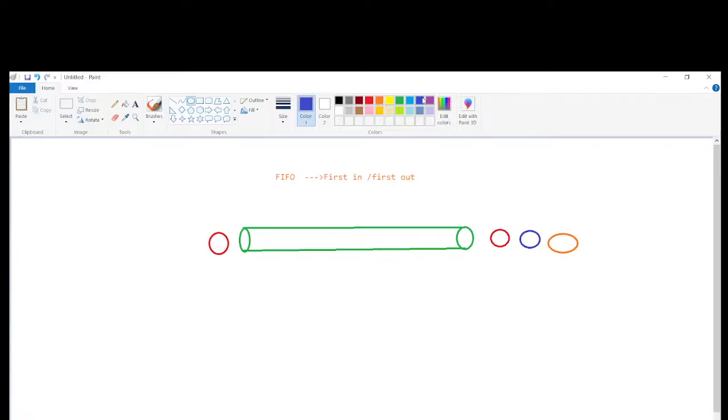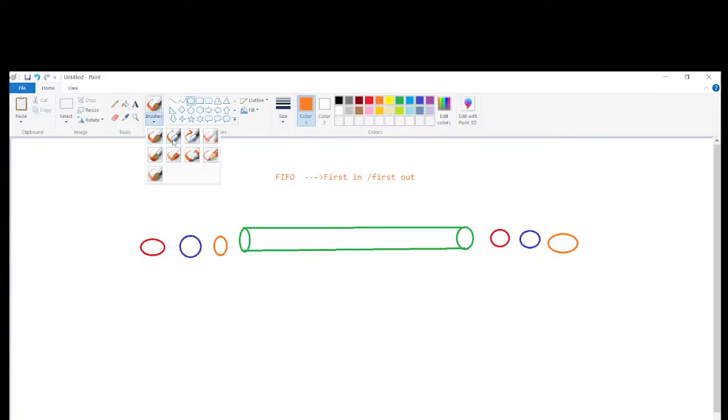Let me write: red one first, and after this again, the second one is the blue one, the third one is orange, right?